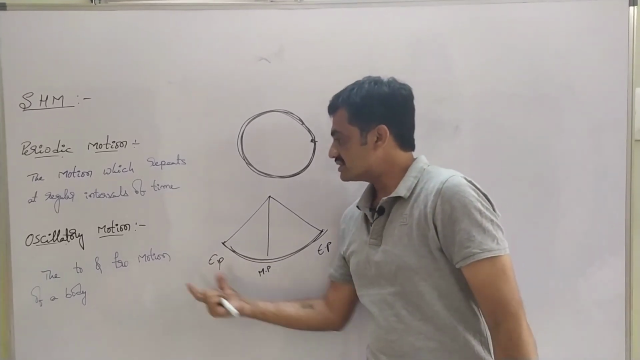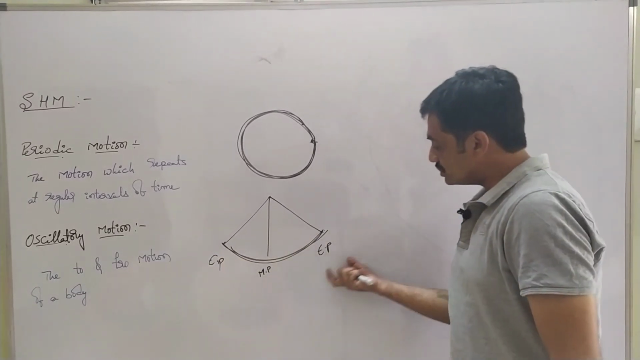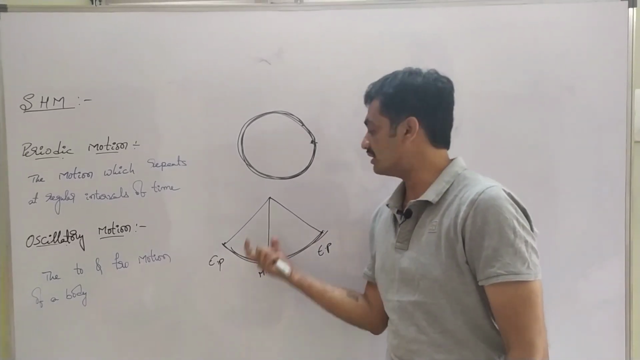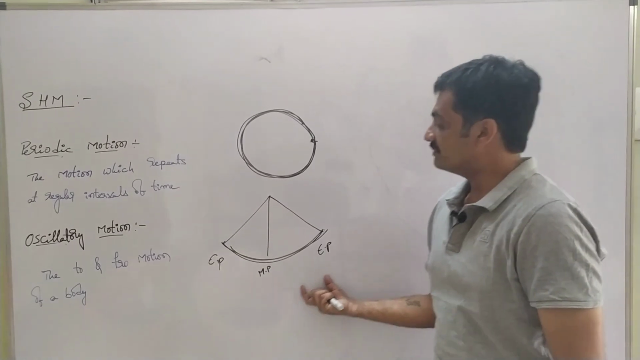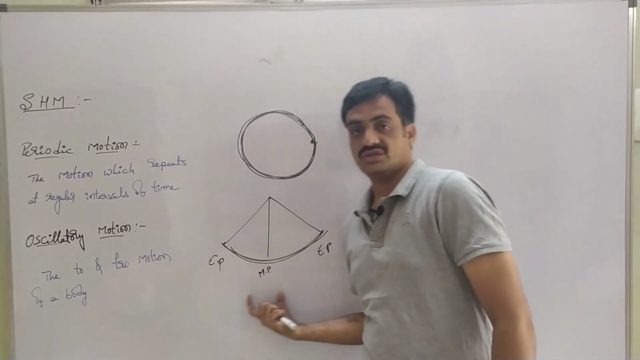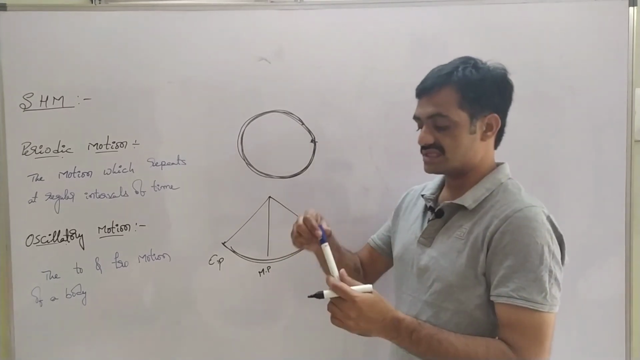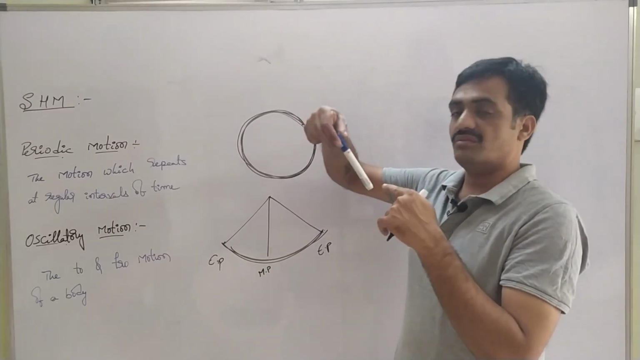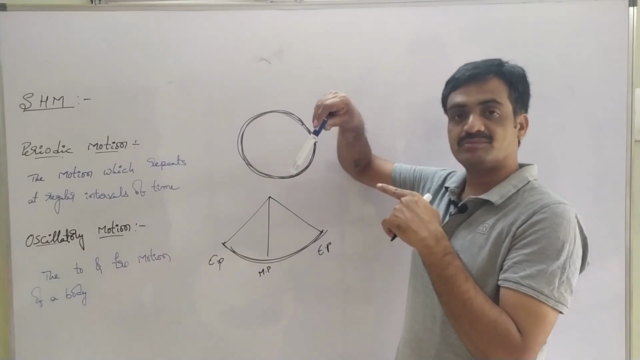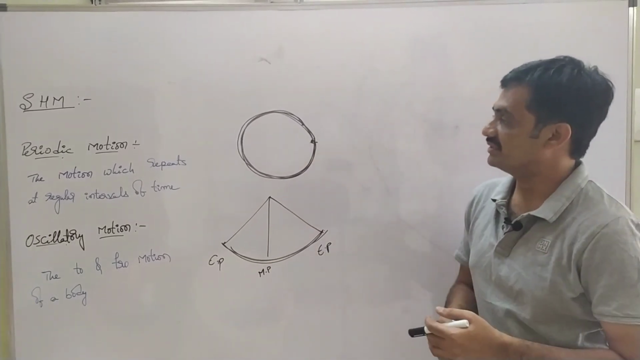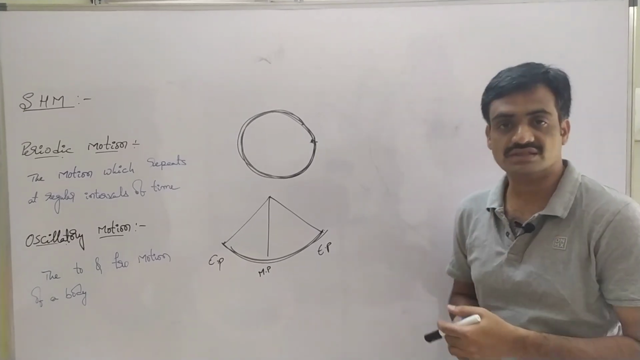So the to and fro motion of a body represents oscillatory motion. Observe that the body is moving in a to and fro motion like this, just like this marker is oscillating like this. So it represents oscillatory motion. Based on periodic motion and oscillatory motion, we are going to start this chapter.